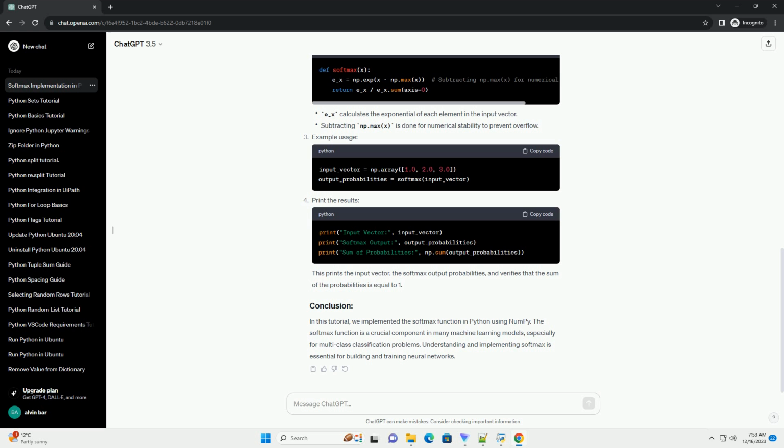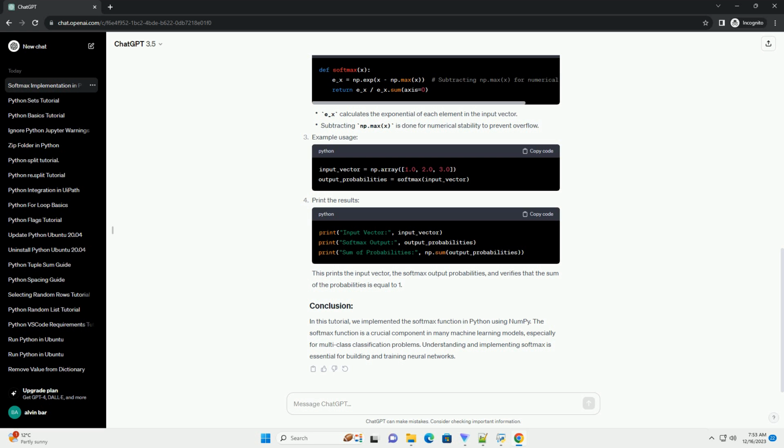The Softmax function takes as input a vector of real numbers and transforms them into a probability distribution. It is commonly used in the output layer of a neural network for multi-class classification problems. The Softmax function is defined as follows.